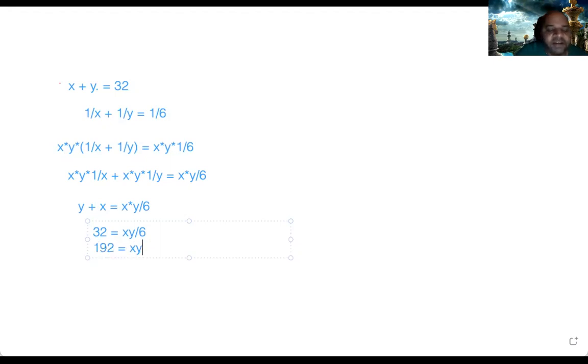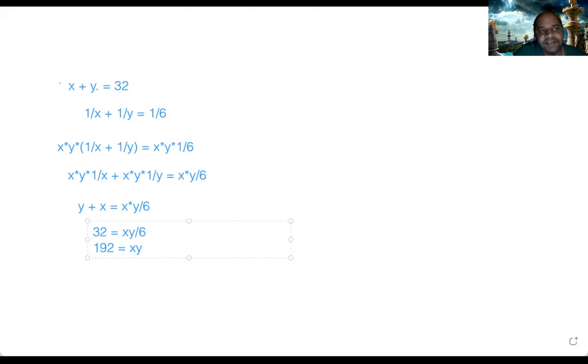Now you know that you have to find the numbers such that their product is 192 and their sum is 32. So what are the numbers? Sum is 32, so you can start with 31 plus 1, but 31 into 1 is only 31, so it is not the number. 30 plus 2 is equal to 32, but 30 into 2 is 60. It is still not the number, right? Now 29 and 3, but 29 into 3 is 87, not good enough. So like this you keep going. 24 into 8, you will get 192, and 24 plus 8 is 32.